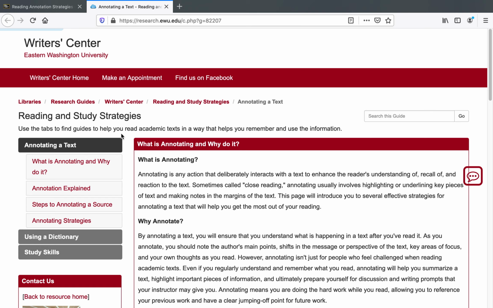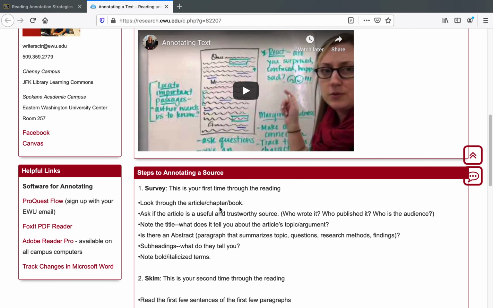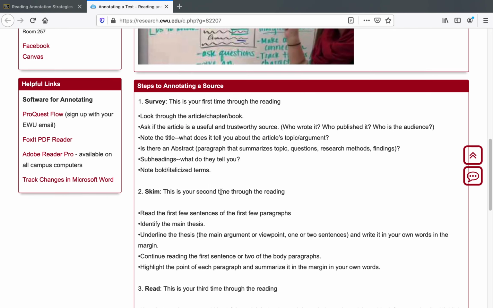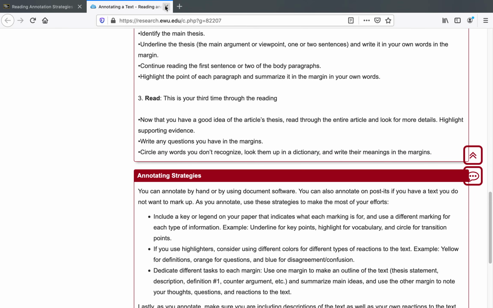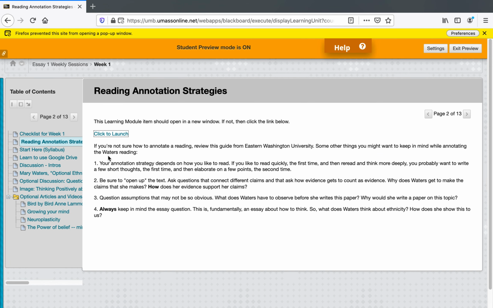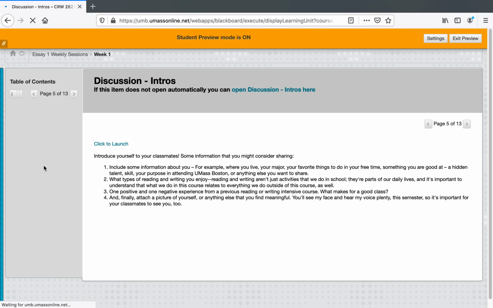This page is an overview of how to read and study critical texts. It discusses strategies for pulling out key information, what seems important, and how to proceed with the writing project using that information. You'll need to read this page, watch this video, and then apply this to the first reading assignment of the semester. The Start Here link will take you to our syllabus, which we'll use shortly, Google Drive if you need help with that, and a link to our introduction discussion board.